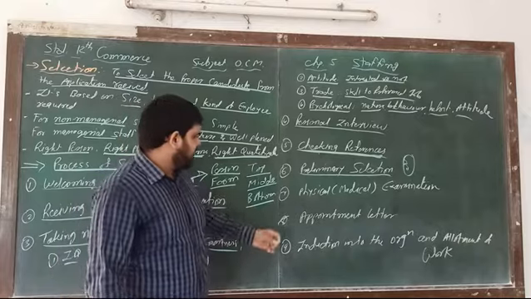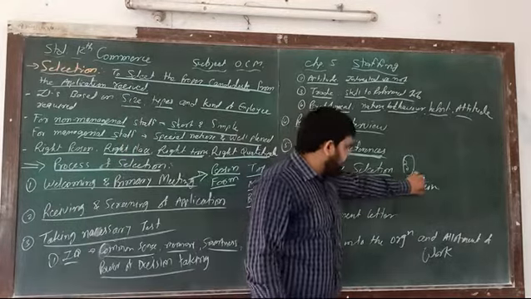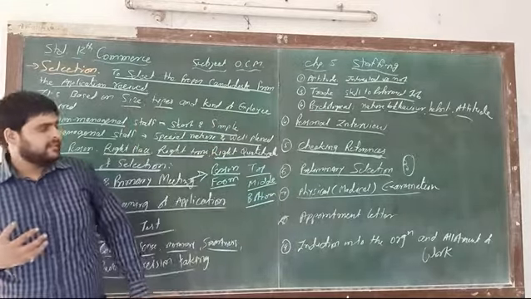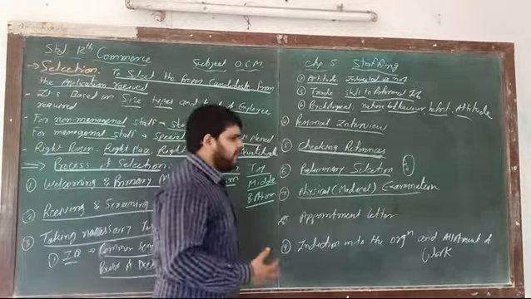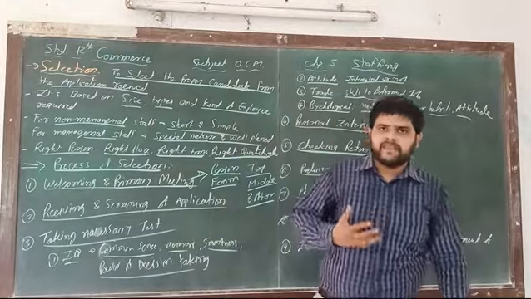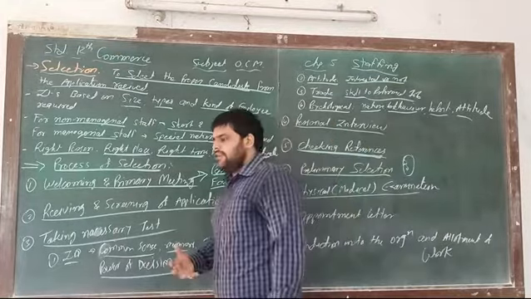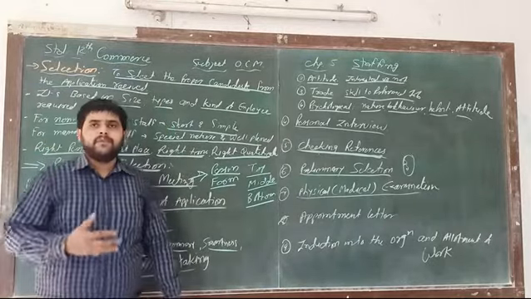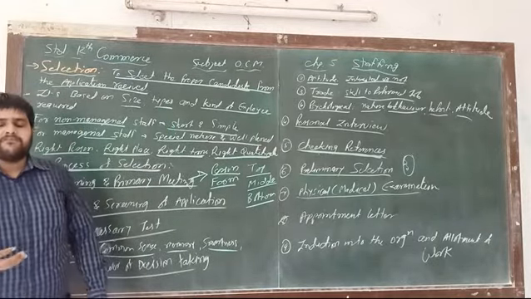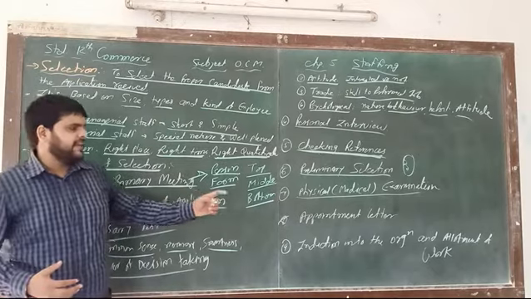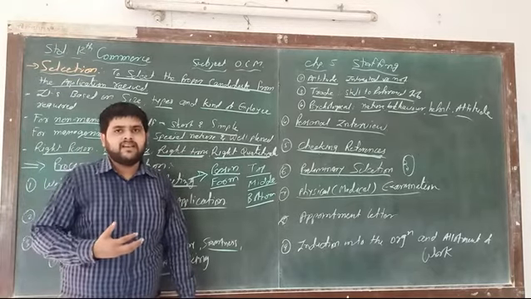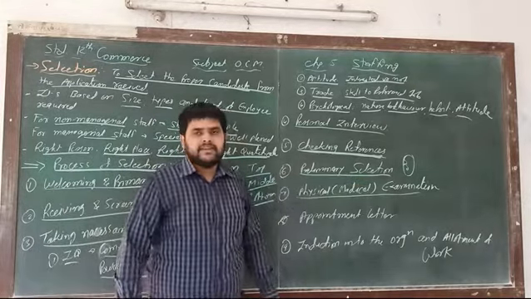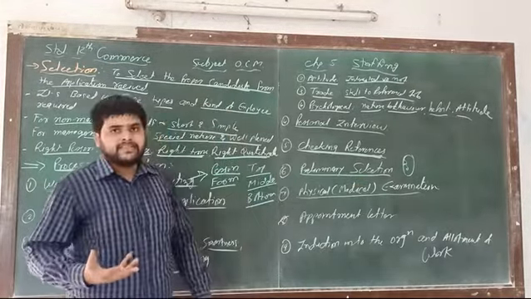And then after, number 7, physical or medical examination. For some kinds of jobs, physical or medical examination is compulsory. For example, jobs in a hospital, the army, or the police. This kind of work requires a physical or medical examination, so whoever is selected in the primary selection is sent for the medical examination.